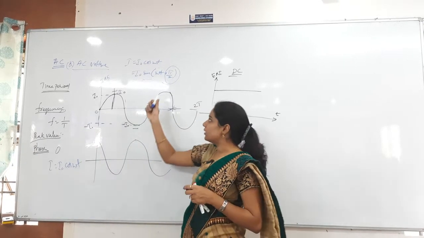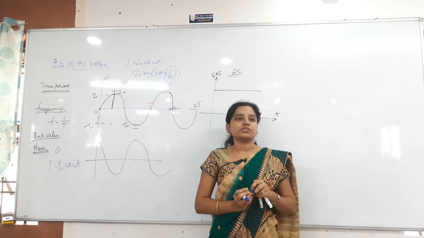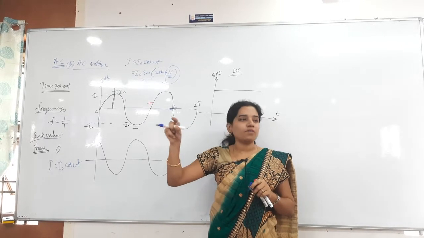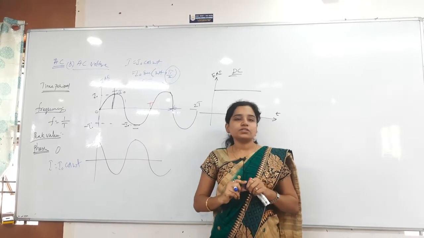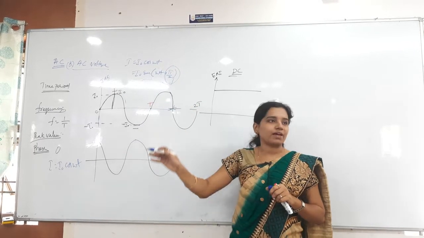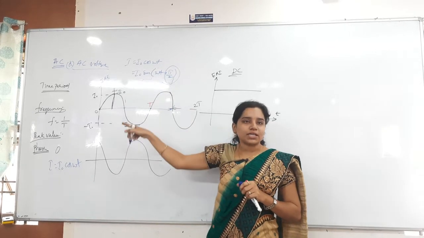If I say pi by 4, how many degrees is that? 45 degrees. So where have I started? Exactly at 1 by root 2 of I naught. Clear? By that you have to identify from where the journey has started, and from there we have to calculate. That much depth will not be needed, but you just understand the phase.